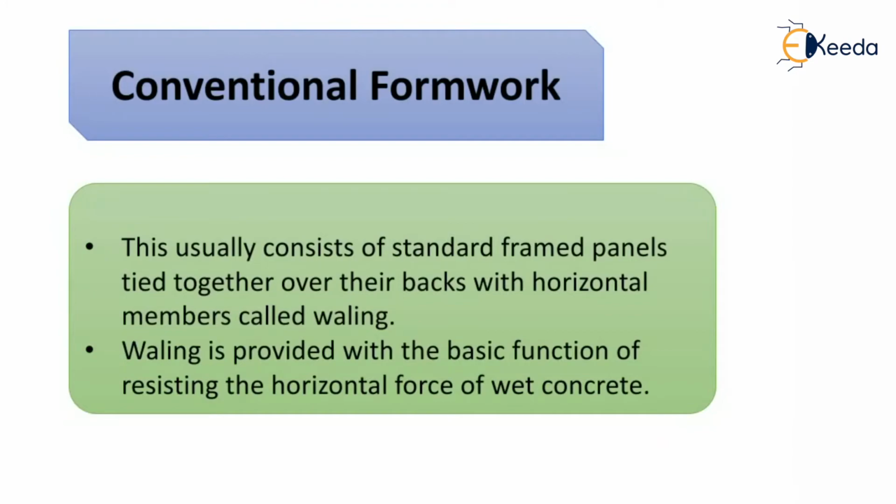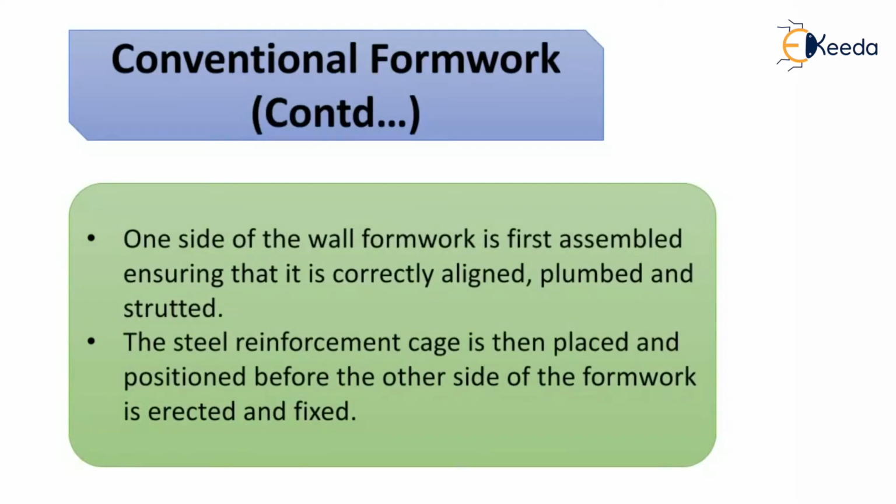This usually consists of standard frame panels tied together over their backs with horizontal members called walings. The waling is provided with the basic function of resisting the horizontal force of the wet concrete. One side of the formwork is first assembled, ensuring that it is correctly aligned, plumbed, and strutted.